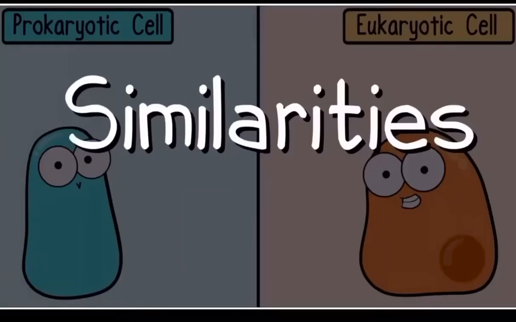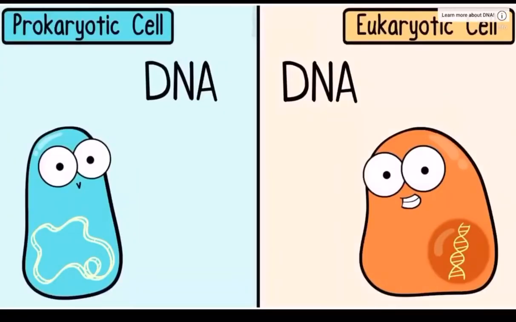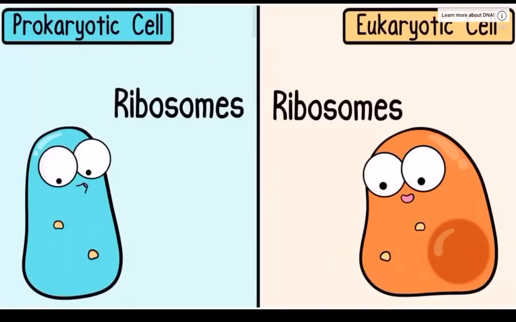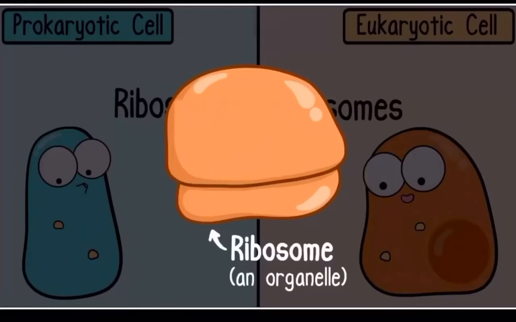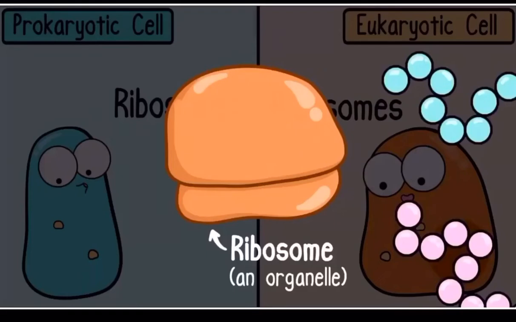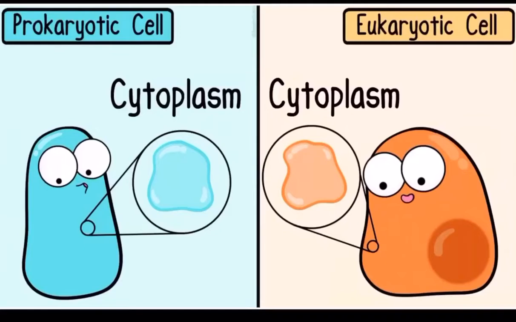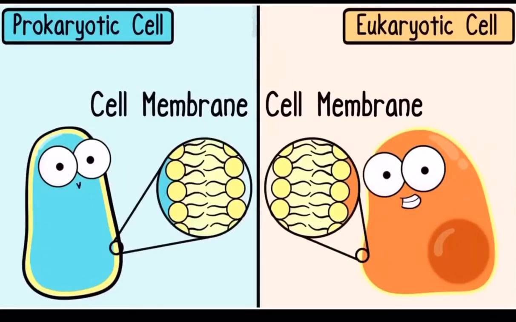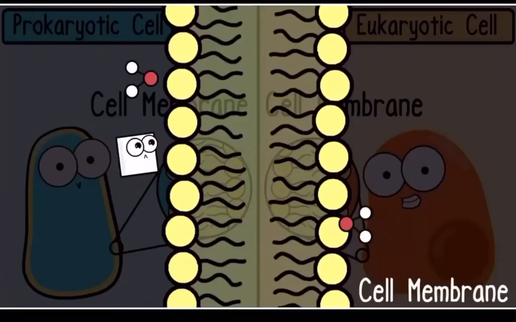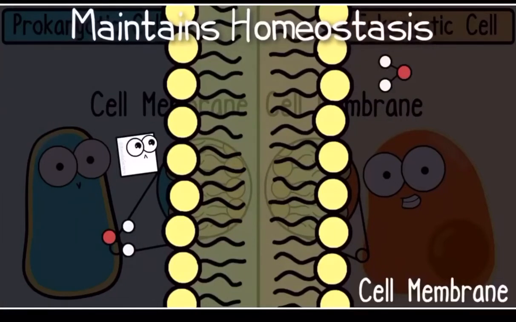Prokaryotic cells and eukaryotic cells do have a lot in common. Both have DNA. That's critical because DNA is the cell's genetic material. Both prokaryotic cells and eukaryotic cells have ribosomes, which are small organelles, an organelle being like a tiny organ. The ribosomes have the important job of making proteins. Gotta make protein. Both cells have cytoplasm, the jelly fluid within cells. Both of them have a cell membrane, also known as a plasma membrane, which is critical because it controls what goes in and out of the cell, and therefore maintains homeostasis. All cells have a cell membrane.